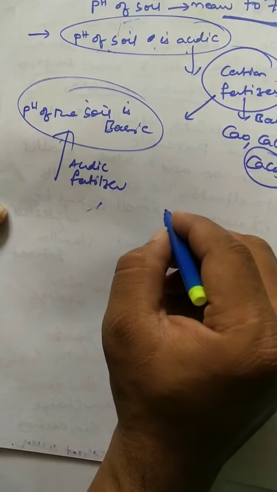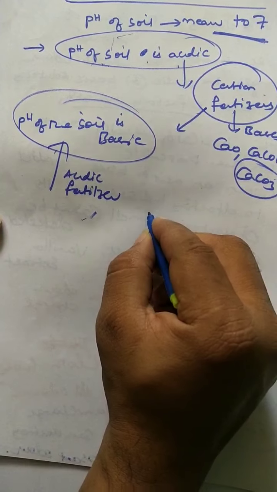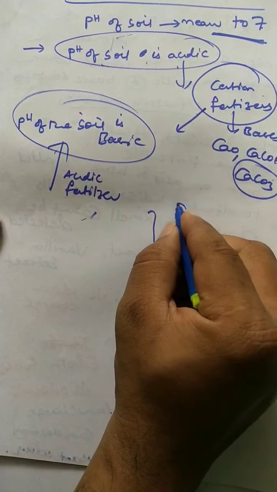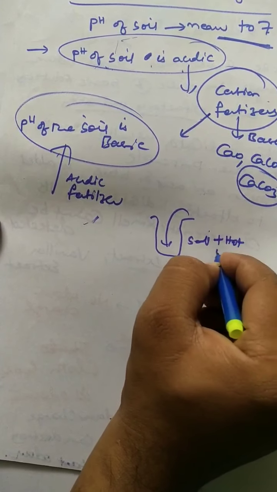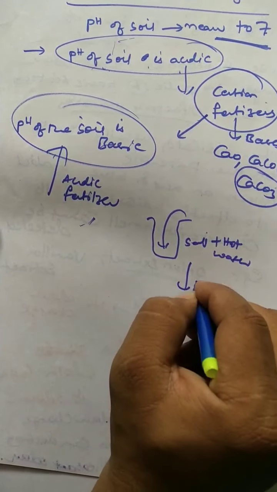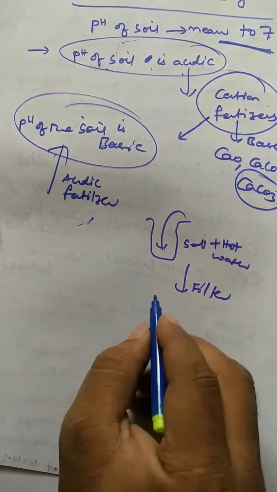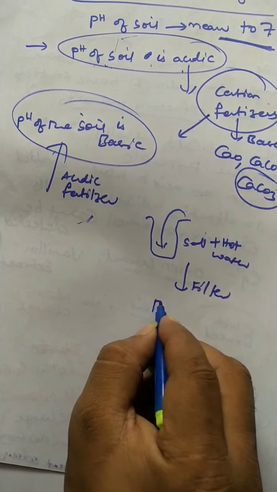So how to test the pH of the sample? Take a test tube, add the soil plus hot water, filter that, and finally take the filtrate.